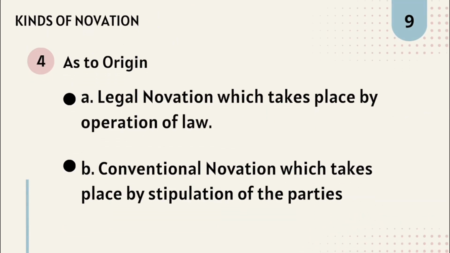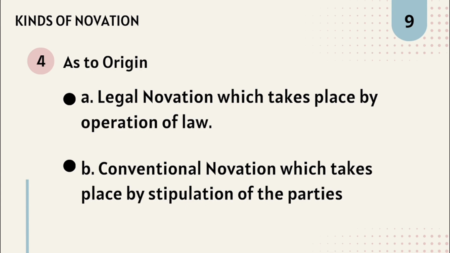Lastly, number 4. As to origin. A. Legal. Legal novation takes place by the operation of law. It occurs automatically without the explicit agreement of the parties involved. It occurs when a new contract or obligation replaces an existing one, resulting in the discharge of the old obligation. Common examples include the replacement of a debtor or the substitution of a new contract for an existing one.